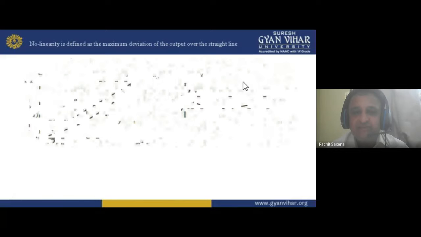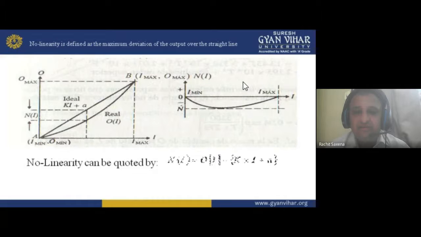Now next is simple non-linearity. Non-linearity is defined as the maximum deviation of output over the straight line. So many deviations we can find like this. I maximum and I minimum should be found in a line, but now I am not getting a line. I am getting a slope like this, so a deflection is there. So that is non-linearity, my dear student.